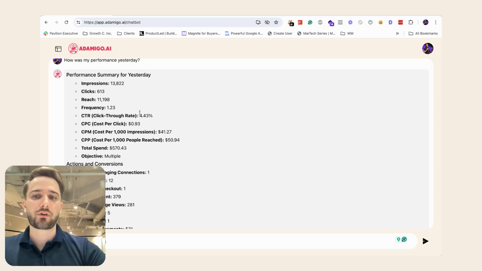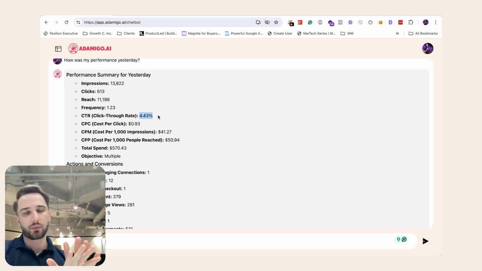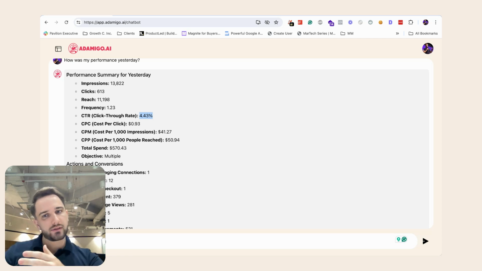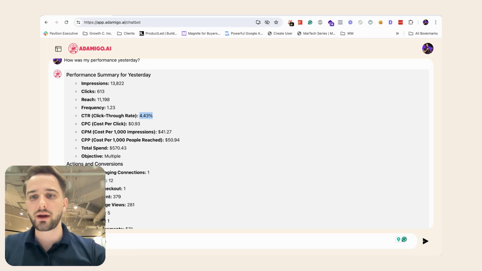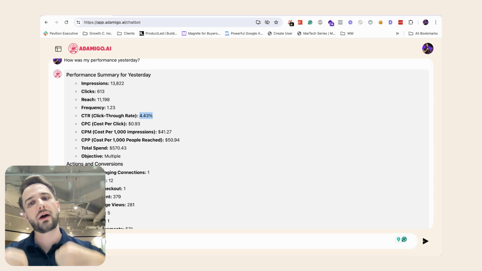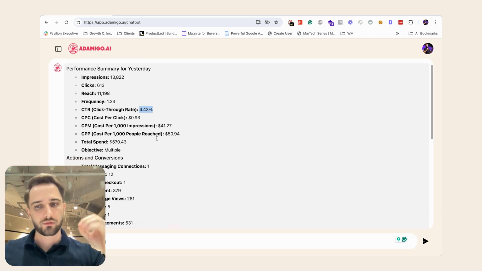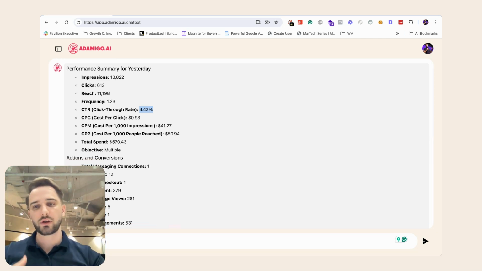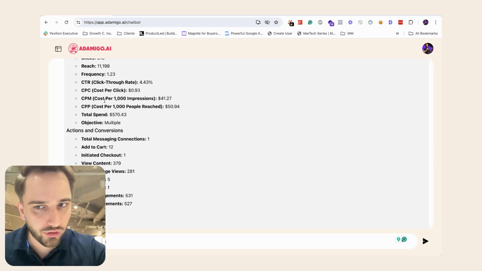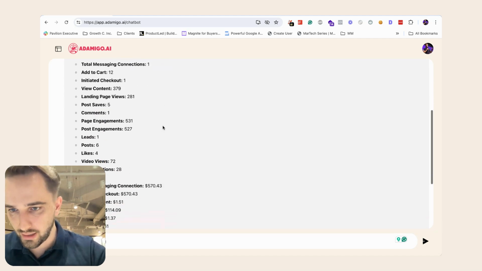But if I would see that, for example, month to date, the CTR is higher, which I actually know is like 5.5%, I think, month to date. So actually, yesterday, it's not been that great, right? And I would like to figure out how I can actually improve my CTR. I can ask AdAmigo, how can I improve my CTR? And it's going to give you personalized insights based on your account, what you should do to drive up CTR or lower CPM costs, which actually for this account is a problem, and so on and so forth.